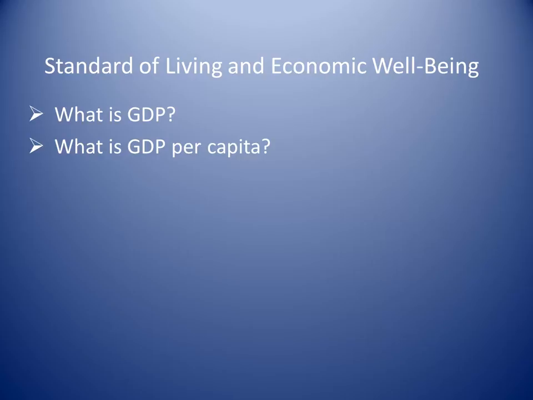Now, you're also going to hear the term GDP per capita. What is GDP per capita? Well, it's simply GDP, the number, divided by the number of people in the country, the total population. And so this basically stands in as a measure of average income. How's that? You said GDP was total production. Yes, but it's also total income.